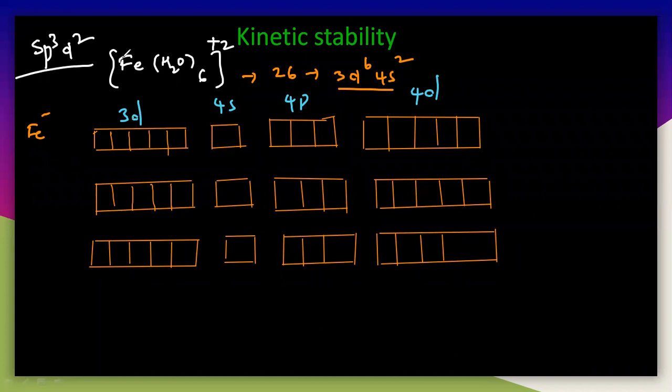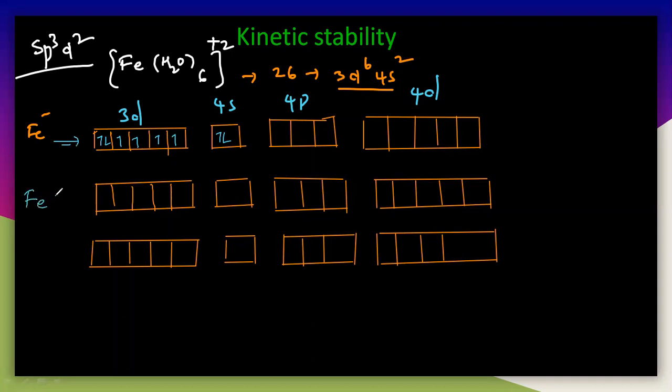Now I will fill these electrons. So particularly I will fill these 6 electrons like this. First, 6 electrons: 1, 2, 3, 4, 5, and 6. 4s2, so these 2 electrons like this again. And this is the general electronic configuration of the iron.